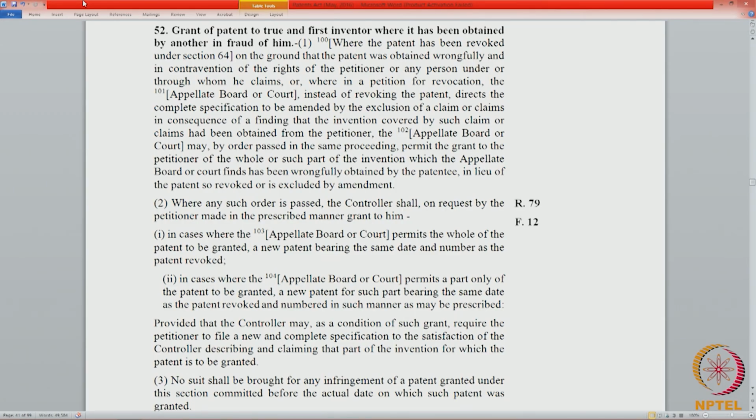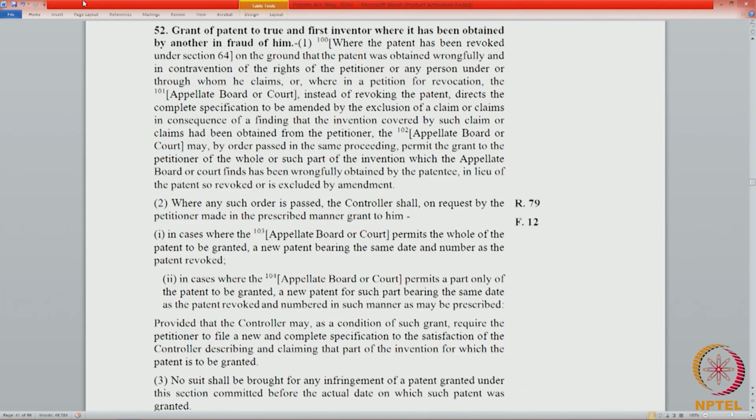So, the two consequences, if the patent is revoked by the appellate board or the court on the ground that it was wrongfully obtained, if the entire invention is said to have been wrongly obtained, then the petitioner will be now shown as the owner of the invention.